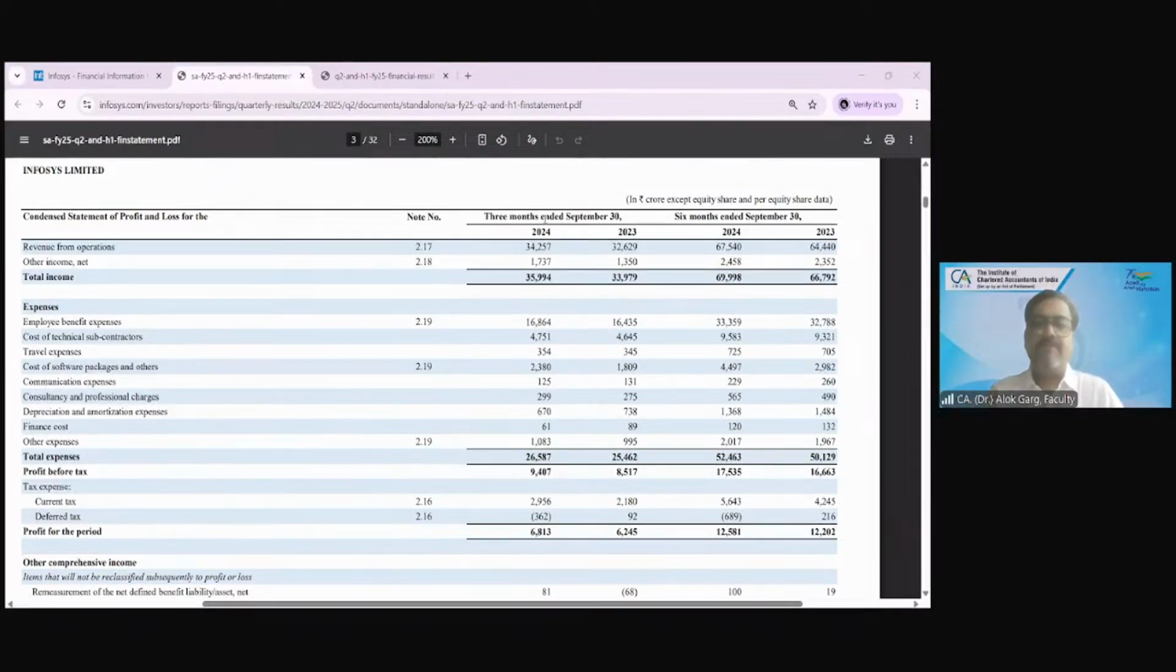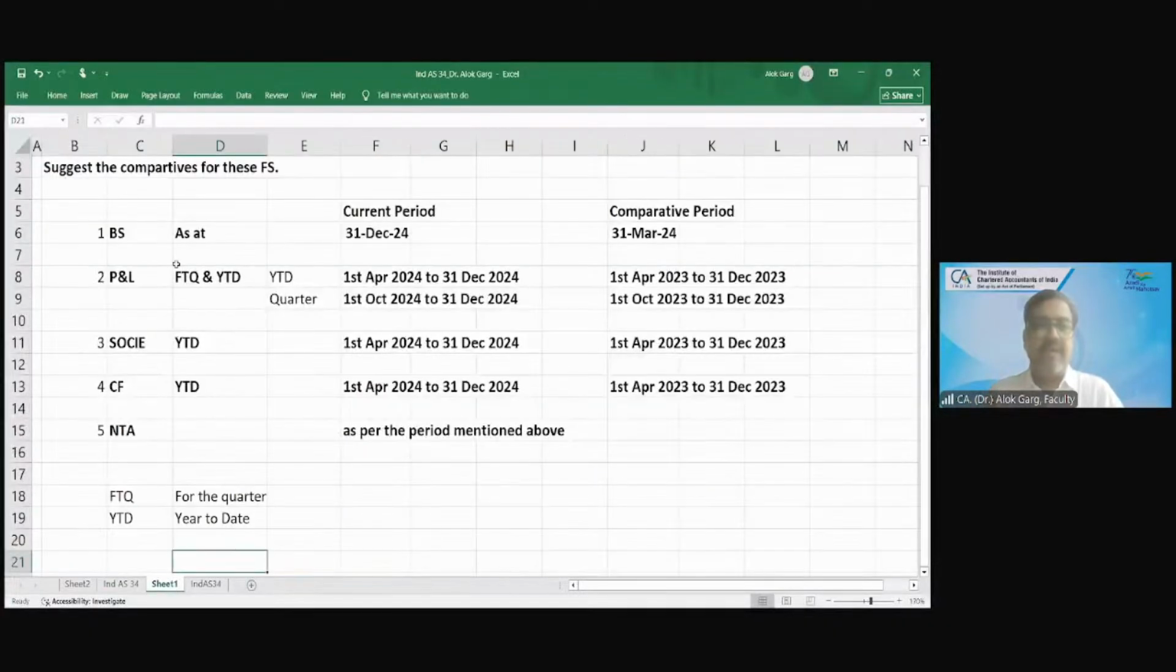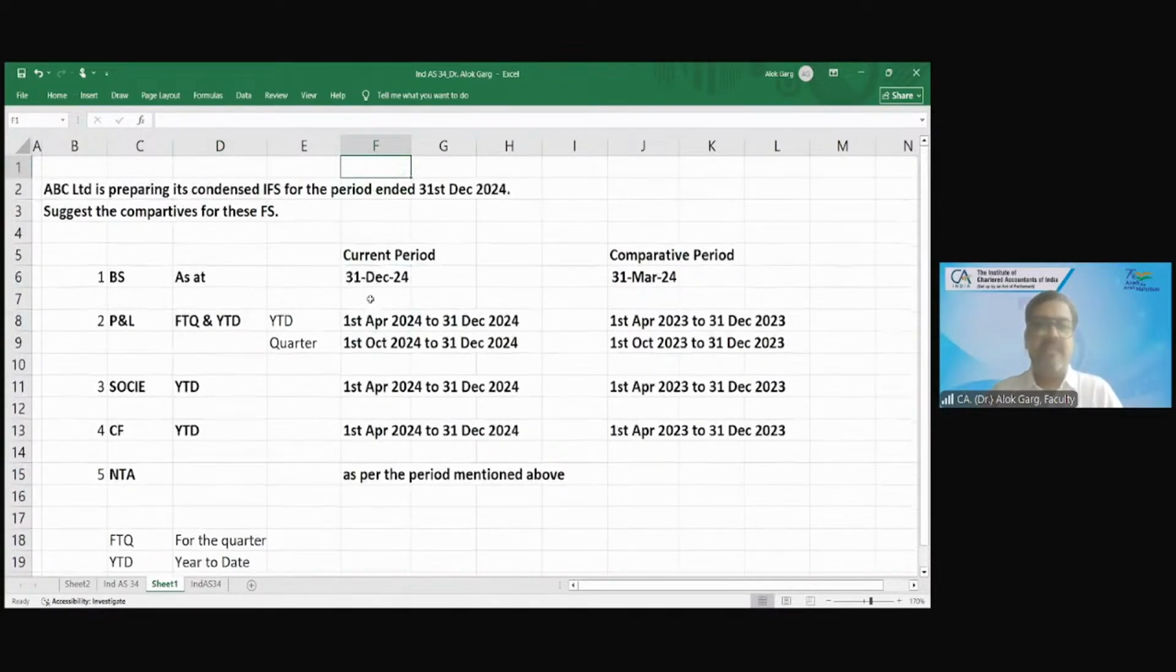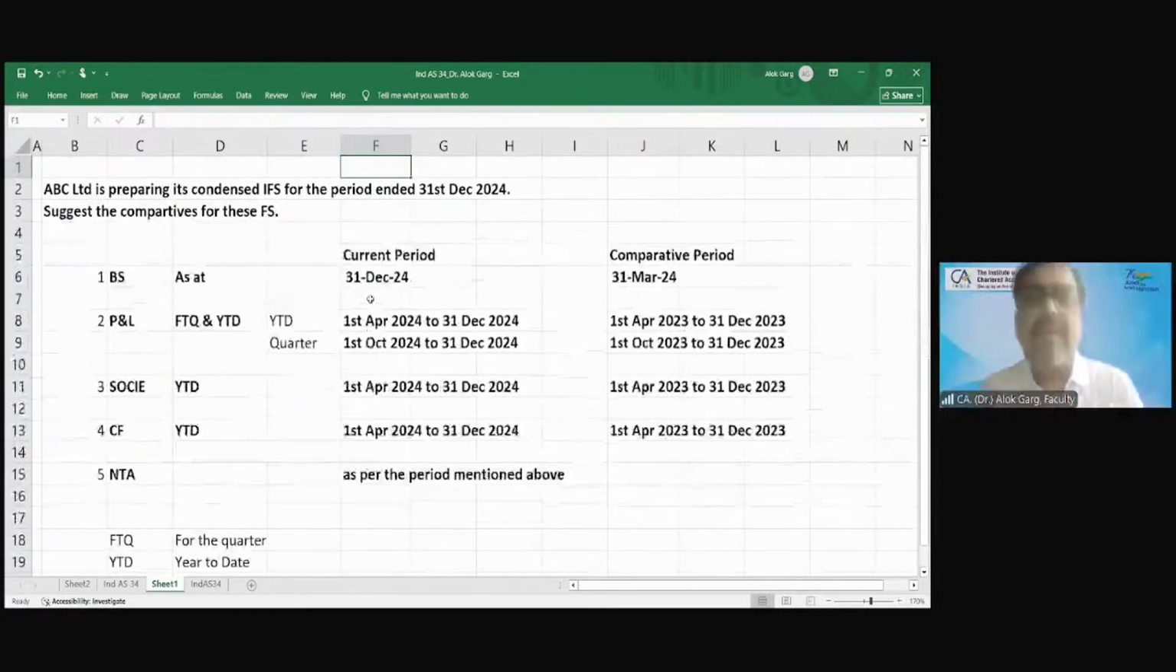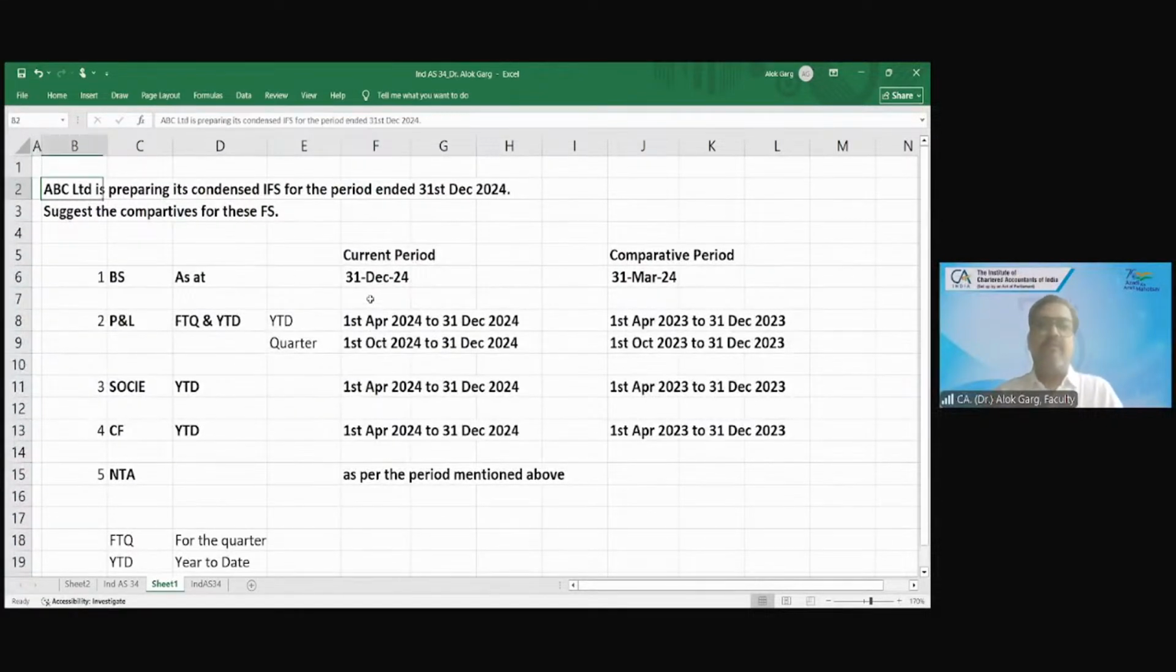Friends, if I talk about this period, I hope this is visible. I hope it is visible. Excel file is visible now. Yes, sir. So first of all, let me explain to you. ABC Limited is preparing its condensed interim financial statement for the period ended 30th September. So let me take the example of 30th September 2024. Same example for which I am showing you the financial statement.